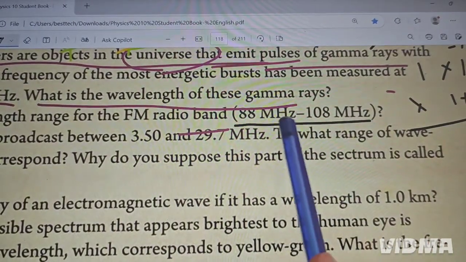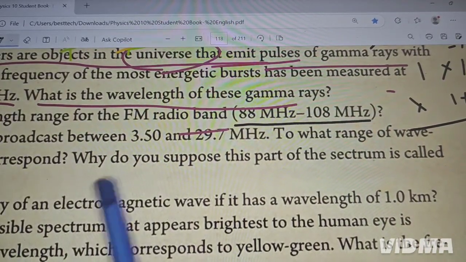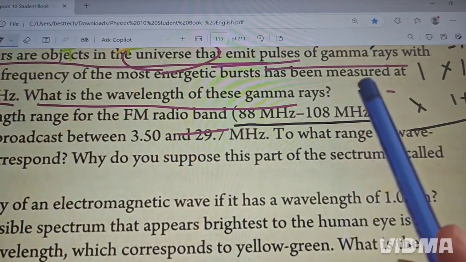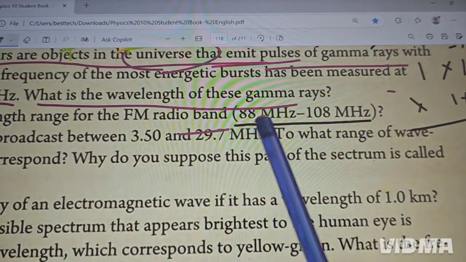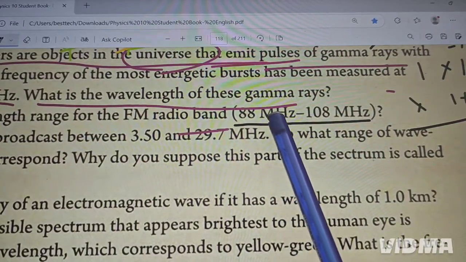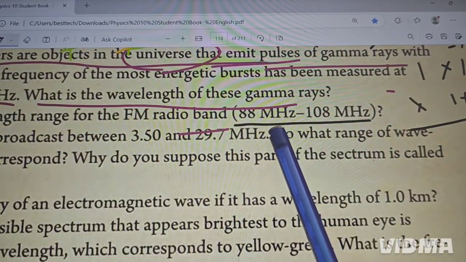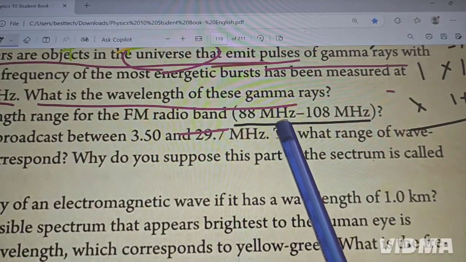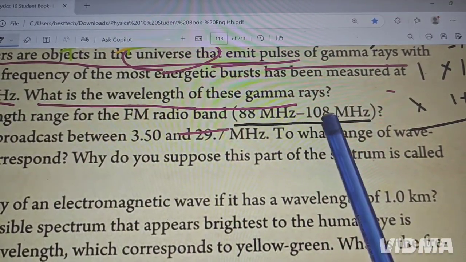Some say, "Mister, here we have a range, so you have to subtract both of them." No, why are you subtracting? This means we have two wavelengths, because we have only two frequencies: 88 megahertz and 108 megahertz. Be careful, these are in megahertz.